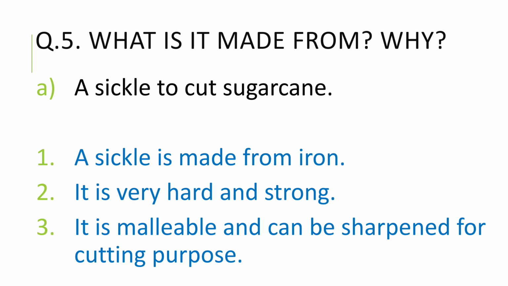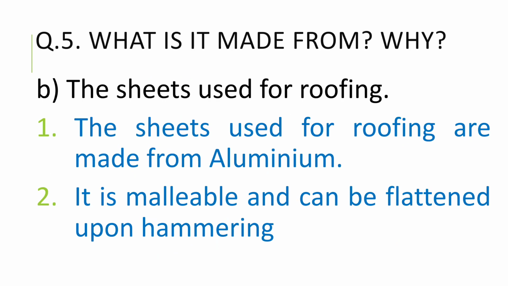and that is why the sickle is made up of iron. Second is the sheets used for roofing. The sheets used for roofing are made from aluminium because it is malleable. Malleable means upon hammering they can be flattened.